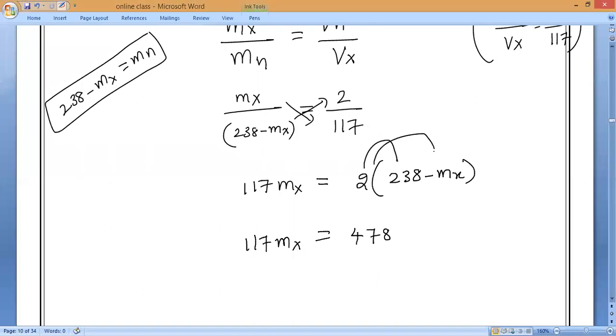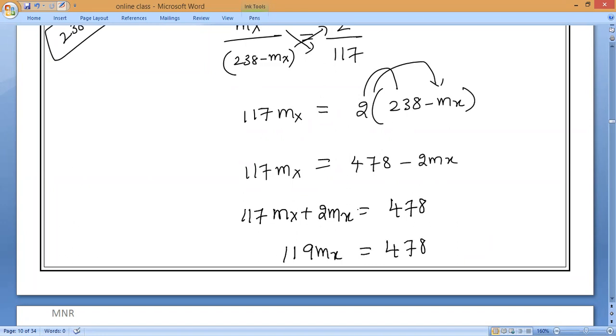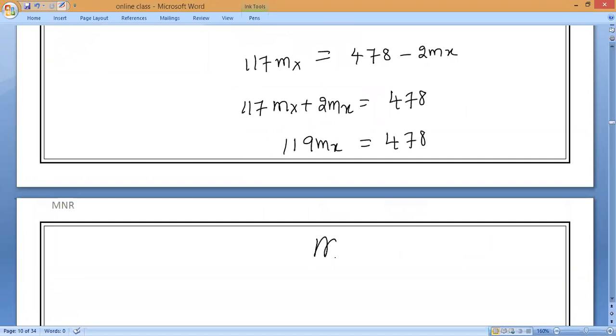Next, 2 into this one, minus 2 Mx. So 2 Mx will come this side: 117 Mx plus 2 Mx is equal to 476. Now 119 Mx is equal to 476. Mx is the mass of the particle, Mx is equal to 476 divided by 119. Do the division and tell me.